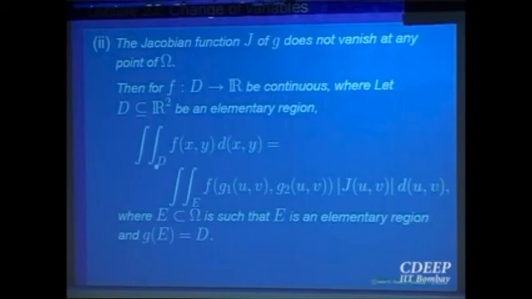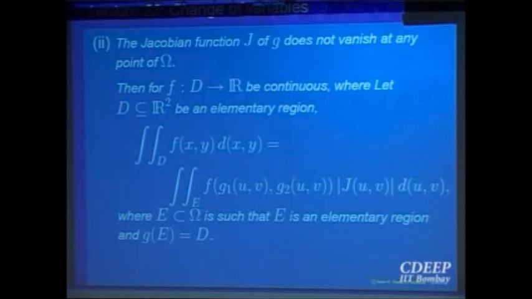So a two variable is transformed to another two variables, right? In one variable you change from a, b and that goes to c, d, right? The limits change. So here the limits are this domain D, and E and D are related, G of E is equal to D. So here the integral is over E, here the integral is over D. The variable is called x comma y. So dx dy is that thing, change of variable.